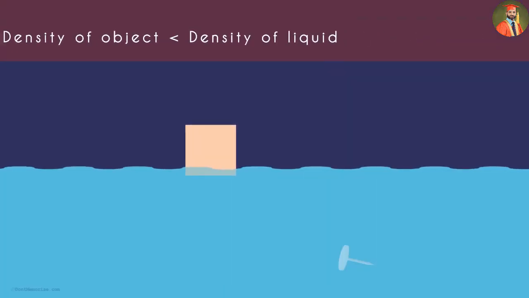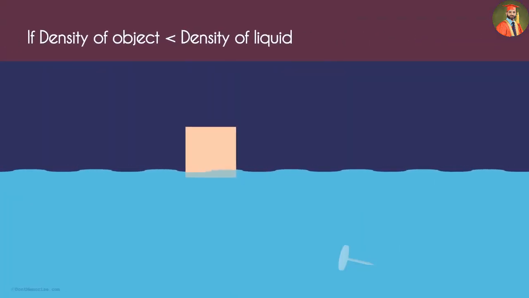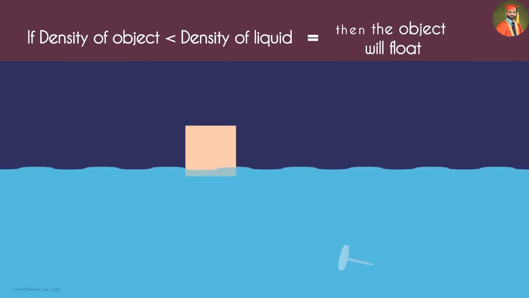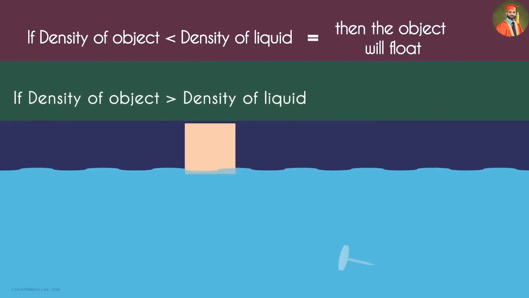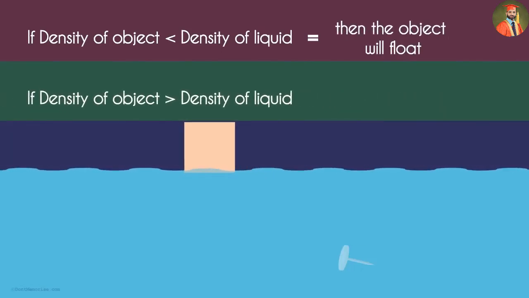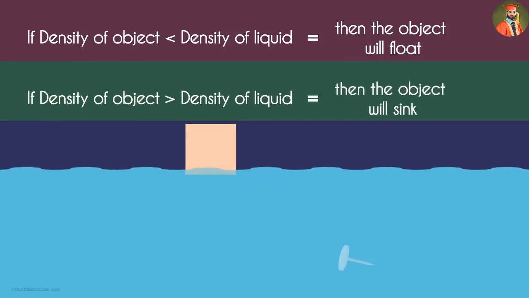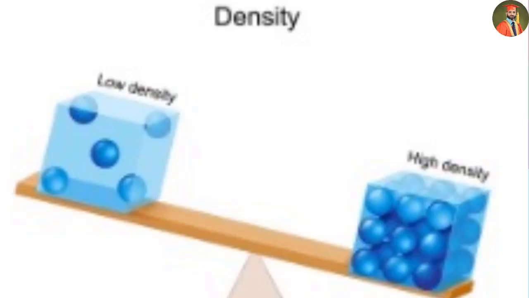So, what can we conclude? We can conclude that if the density of an object is lesser than the density of the liquid, then it will float. And if the density of an object is more than the density of the liquid, then it will sink.